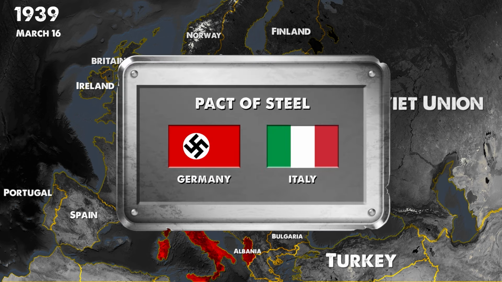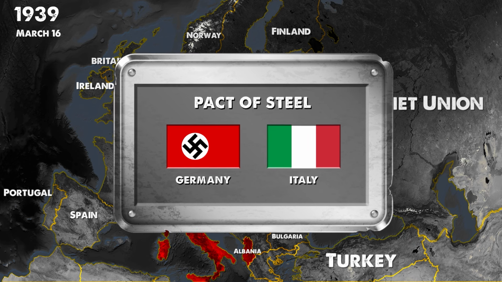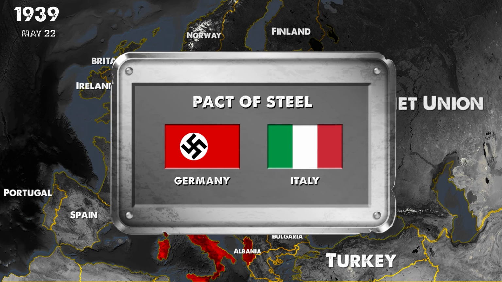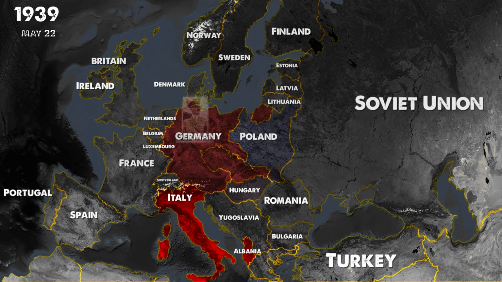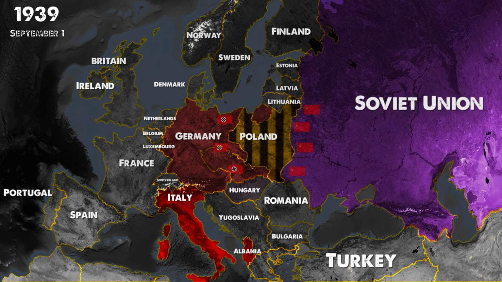On May 22, 1939, they signed an agreement called the Pact of Steel and became allies. Hitler was now preparing to invade Poland. On September 1, 1939, the Germans began their occupation of Poland. On September 17, 1939, the Russians began invading Polish territory from the east. They invaded Poland on two fronts.